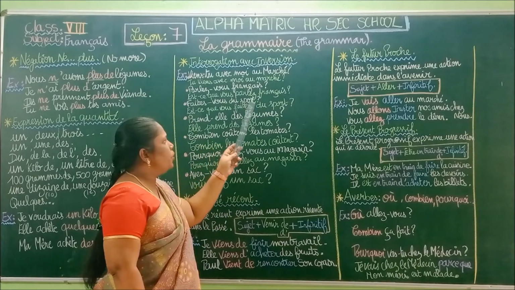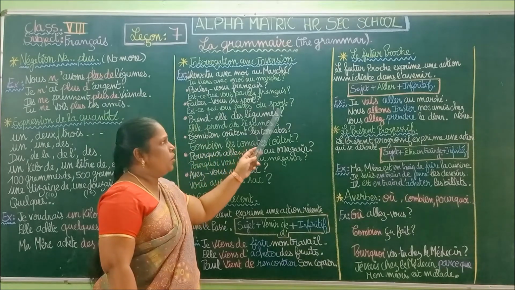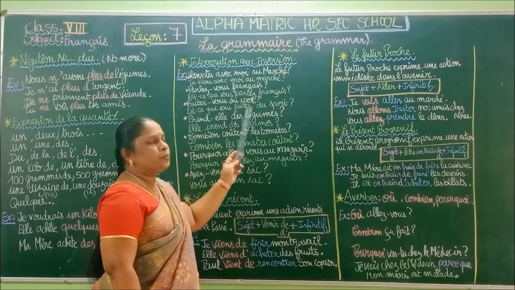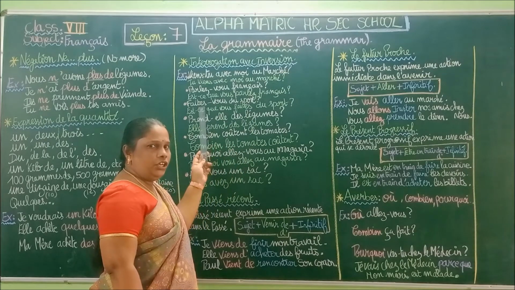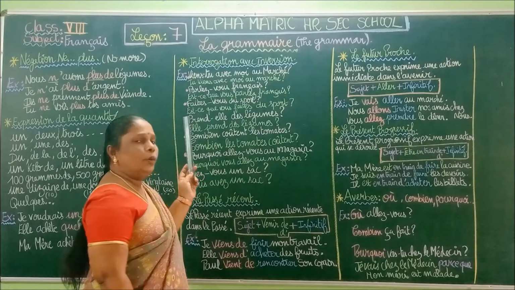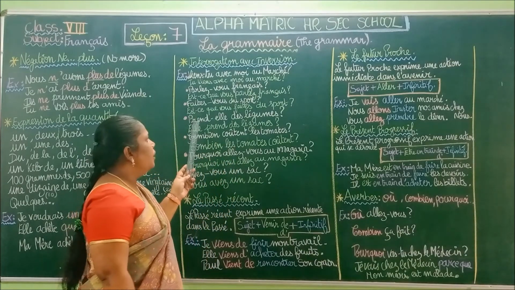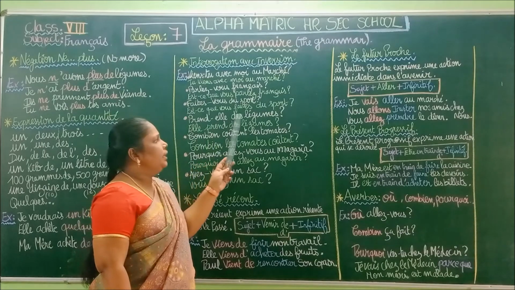Okay. So next example. Faites-vous du sport? Est-ce que vous faites du sport? Do you do sports? This is the meaning of this sentence. Do you do sports? Or do you practice sports? Okay. So next example. Prend-il des légumes.